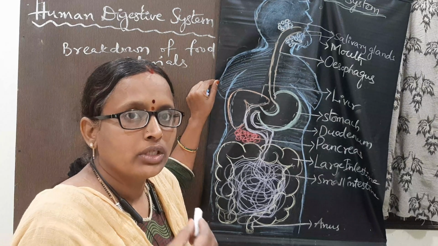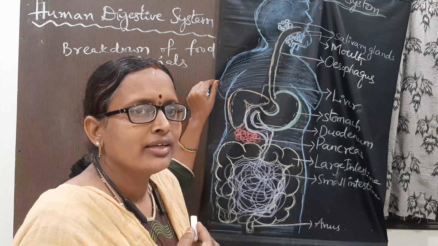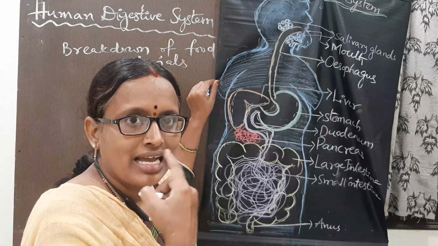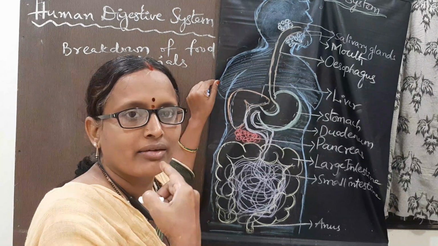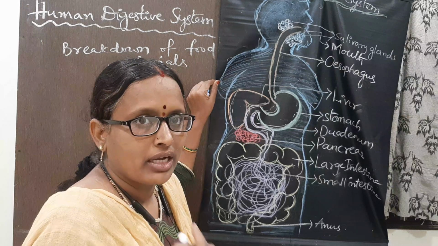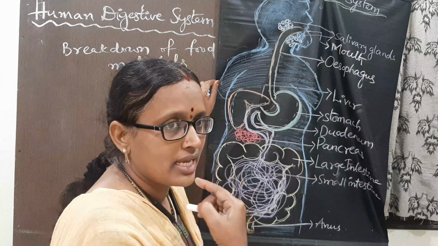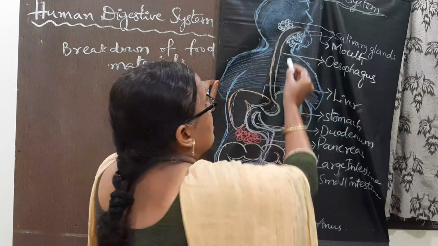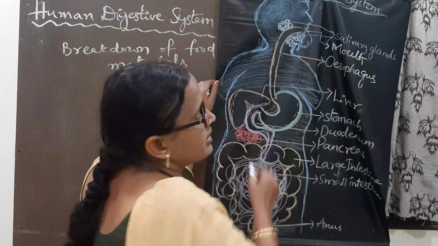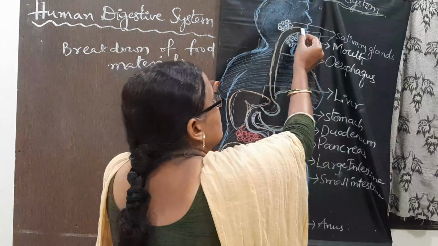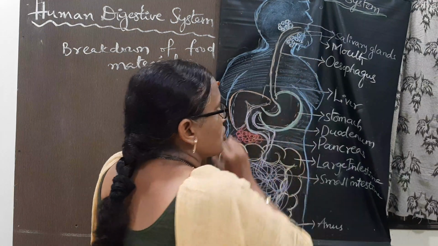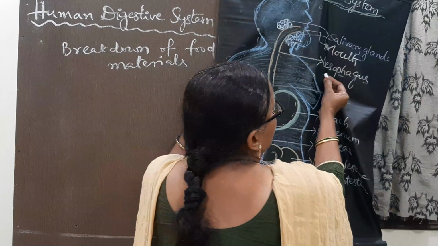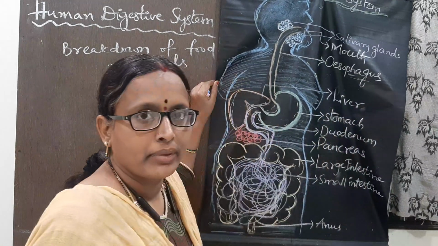If you take the mouth, what are the structures there? We know that teeth are there, the tongue is there, and the cavity in the mouth, which is the oral cavity or buccal cavity; all these help in the digestion process. These are the salivary glands. And this pipe-like structure is known as the esophagus or food pipe.